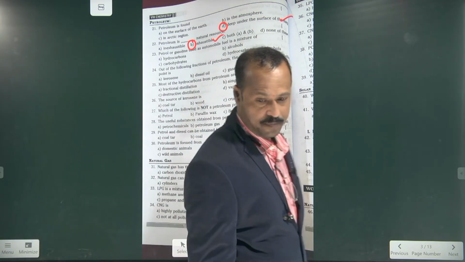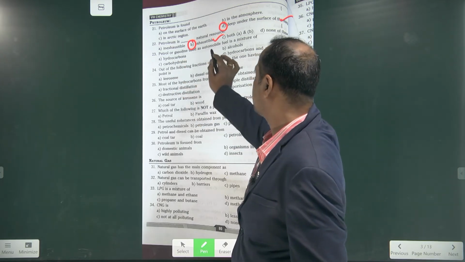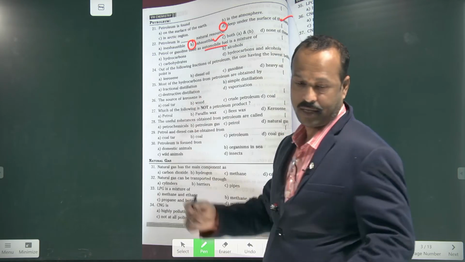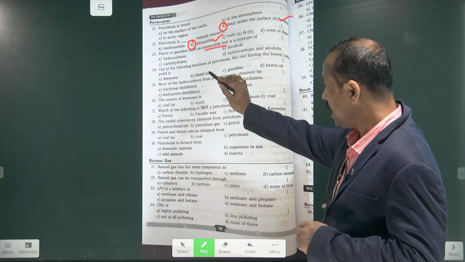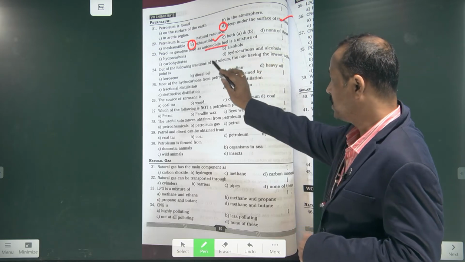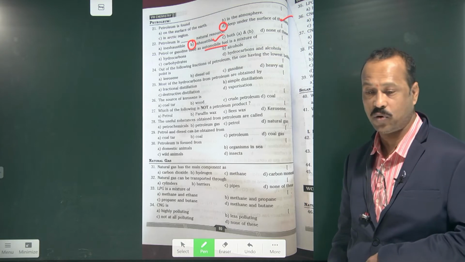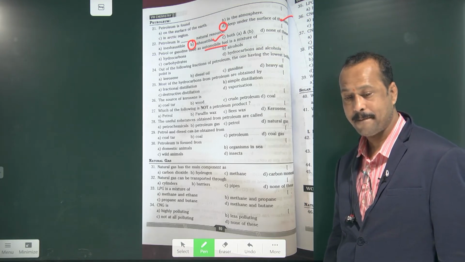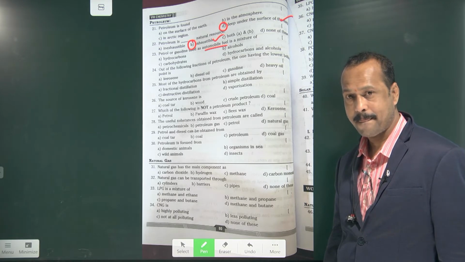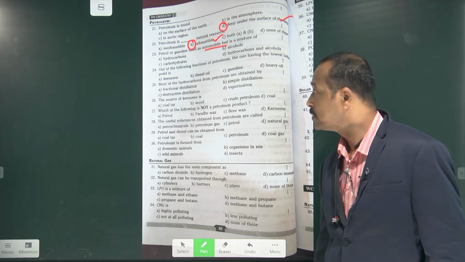In the automobile fuel we are using petrol, so that mainly consists of what? Hydrocarbons is the right answer. Okay? Right.